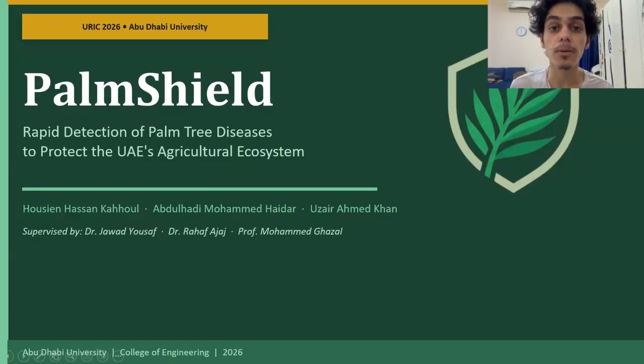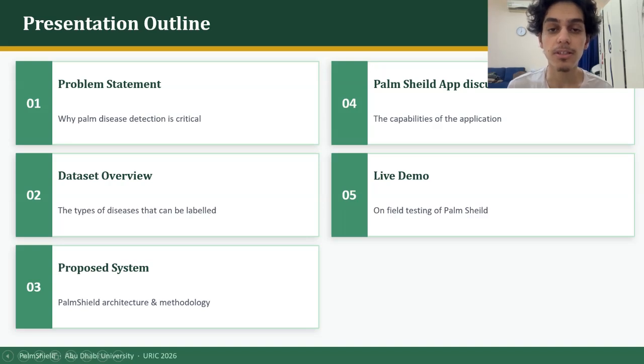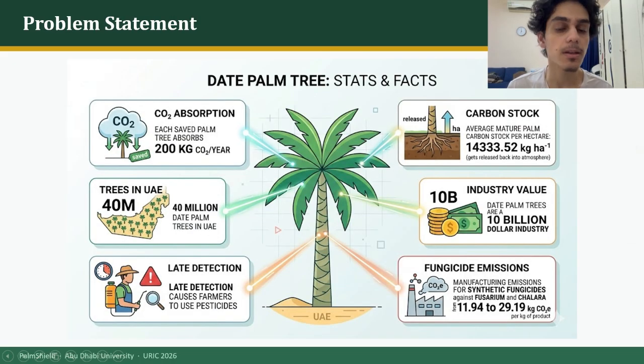Today I'm going to be talking about PalmShield, an AI integrated framework for identifying date palm tree health. In this presentation, we will be talking about the problem and how it impacts us all. We will be talking about the solution to our problem and an on-field testing of our solution. So to begin with, palm trees.